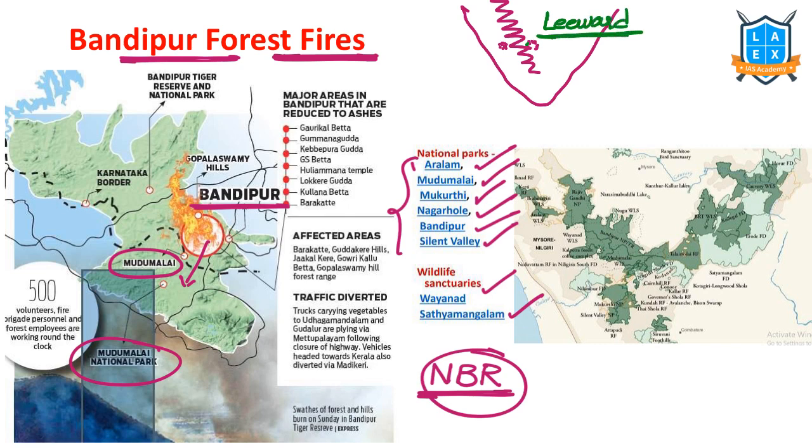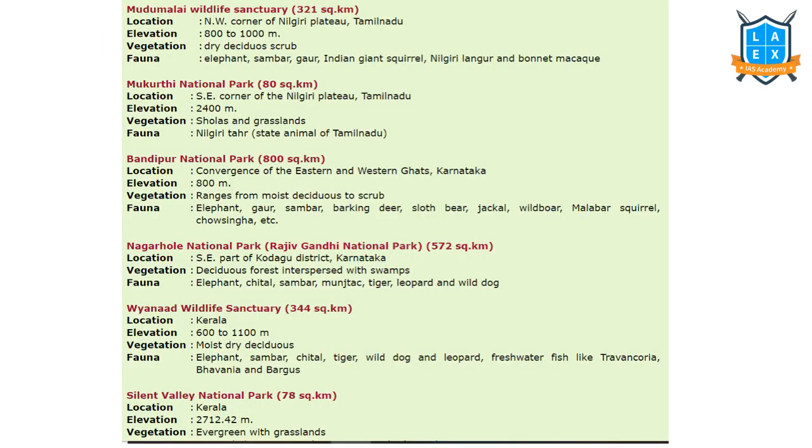That means rainfall is less. There we experience dry deciduous forests. That is why these regions are famous for tigers. Dry deciduous forests. Rainfall is less, especially during summer. When there is more fuel, that is more firewood, it leads to forest fires in these regions. We need to remember these things.